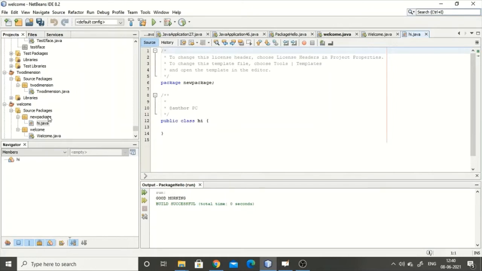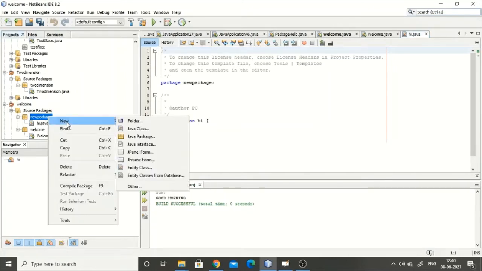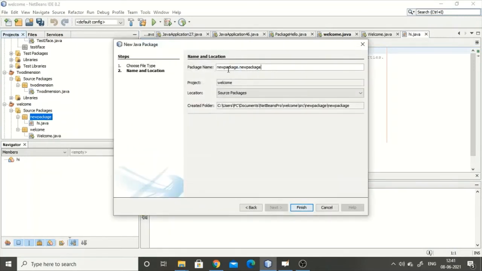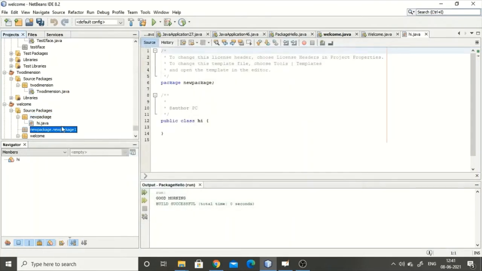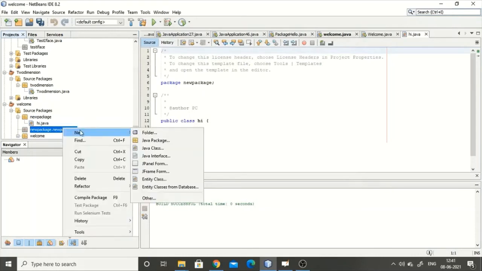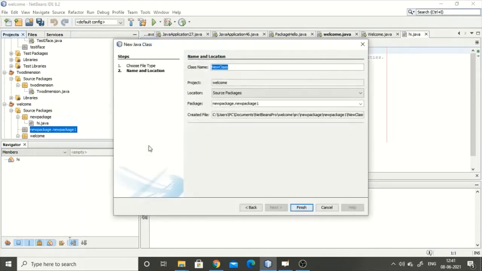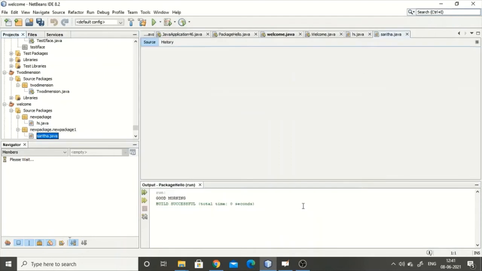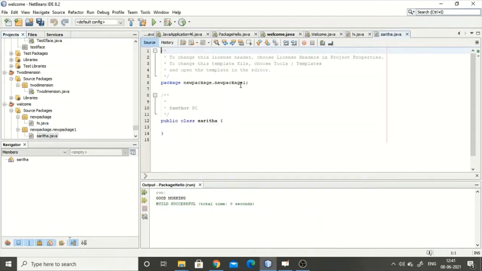Again, within this package you can also create a new package. See here, new package dot new package. I'll give one, and within this again I'll create one class file, for example Sarita. So this is the class. You can see here, package new package dot new package one, and that class is created. So this is how you create the packages.